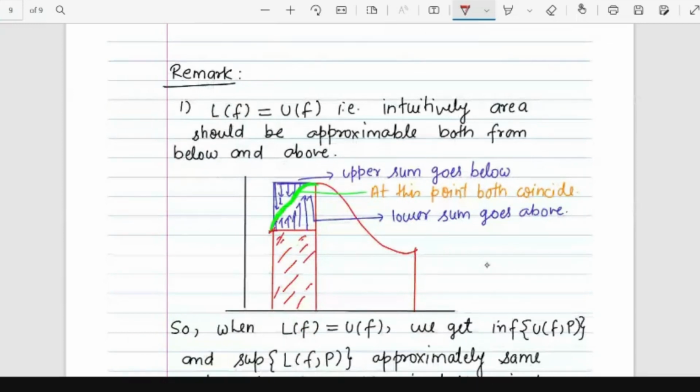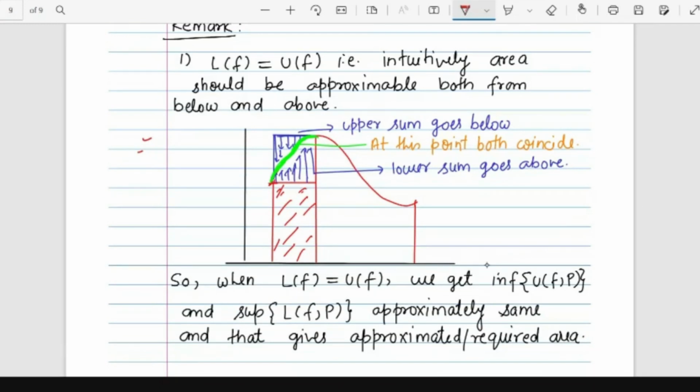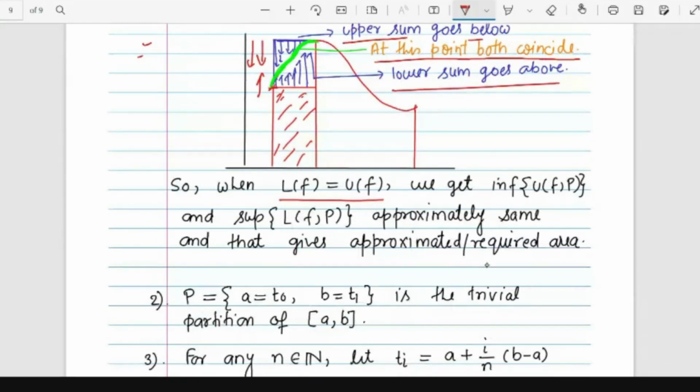Intuitively, the area should be approximable from both sides, below and above. You see in the picture, whenever L(f) is equal to U(f), the upper sum decreases and the lower sum increases. So the lower sum goes above and the upper sum goes below. This is the intuitive idea of the picture. At this green point, both coincide at some number, and that number is called the integral of the function. So when L(f) is equal to U(f), we get the infimum and supremum approximately the same, and that gives the required area.